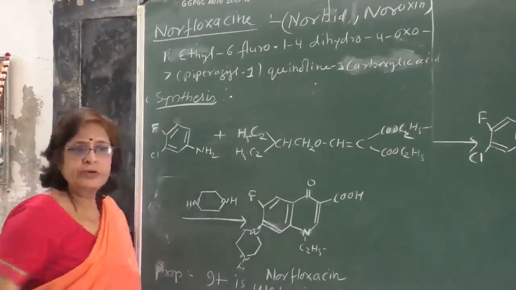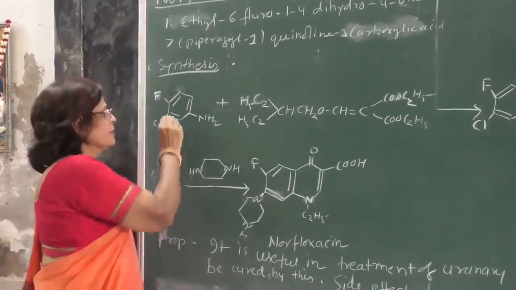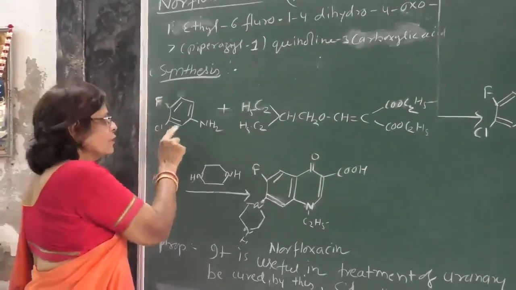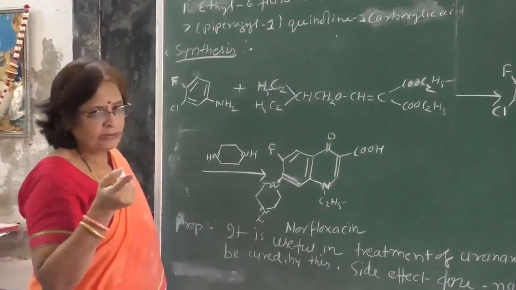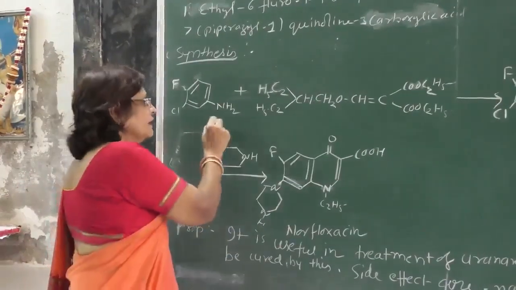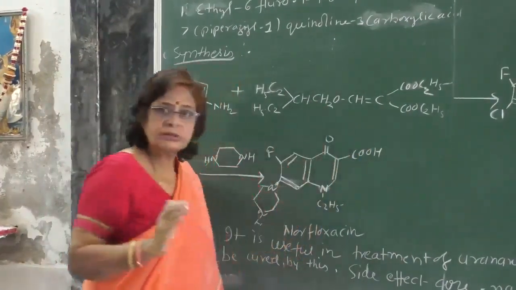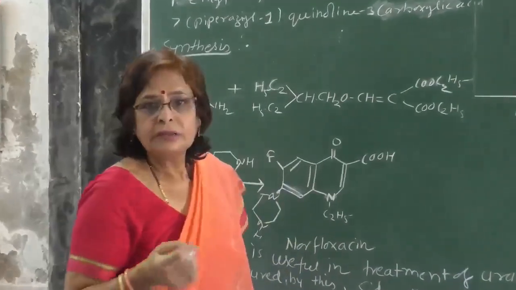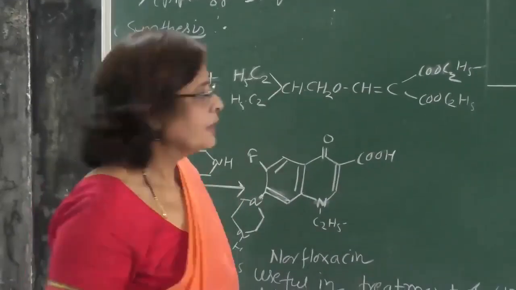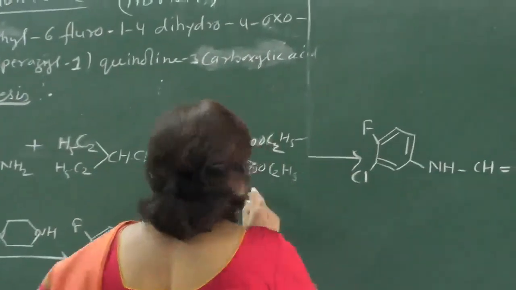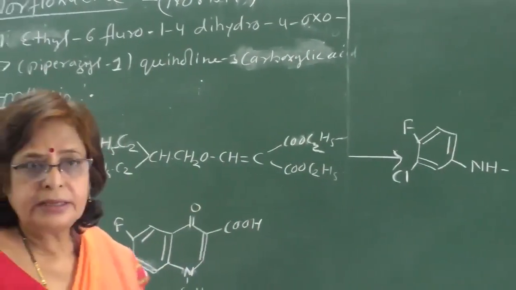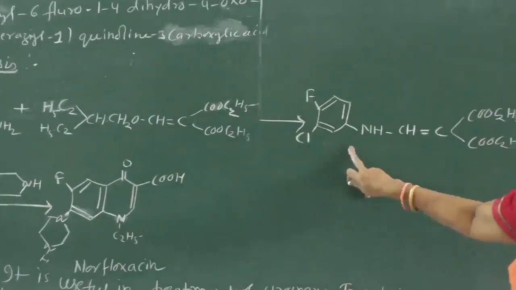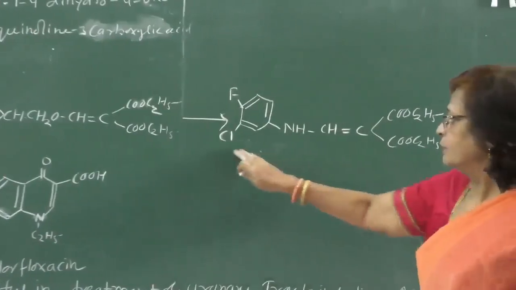Now we are going to synthesize this compound. And again we are taking chlorofluoroaniline, just like ciprofloxacin. And this other compound is diethyl ethoxymethylene malonate. These two compounds on treatment condense together and form this type of compound.